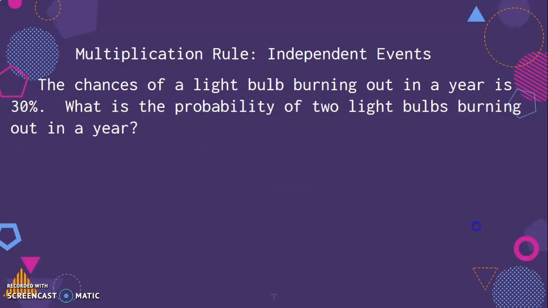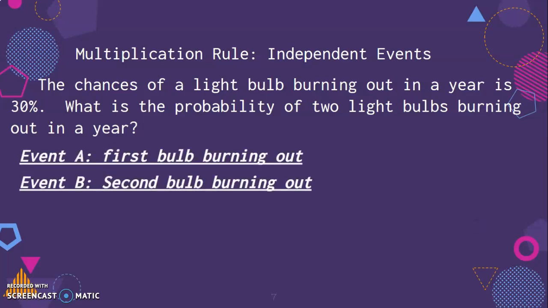So we're going to call the events the first light bulb burning out and the second light bulb burning out. And they could burn out at the same time. It's not really like a one before the other. They're just at some point during that year, will we have 2 light bulbs burning out? And what's the probability of that?